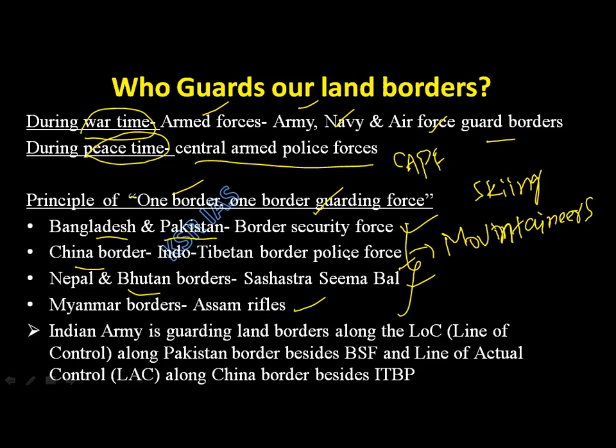See, when I have only one border, that border guarding force can be more effective in dealing with the kind of things that emerge on that border. Like ITBP, as I said, they are expert mountaineers. But you cannot employ the same BSF on the India-China border because they don't know how to climb the mountains.